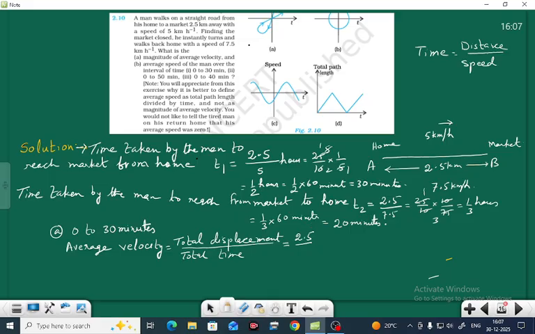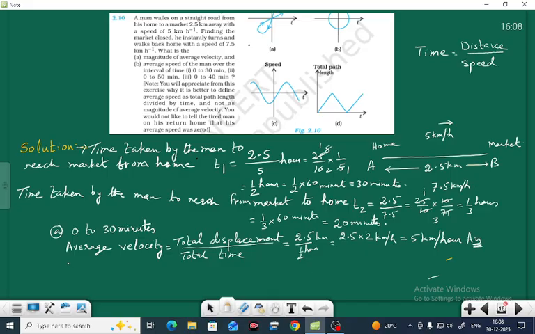That is half hour, 1 by 2 hour. And this is 2.5 kilometer. So you are getting the velocity as 2.5 into 2 kilometer per hour. That is, 2.5 into 2 is 5 kilometer per hour. This is the average velocity. This is our answer, right?